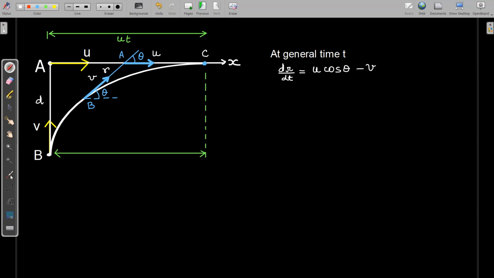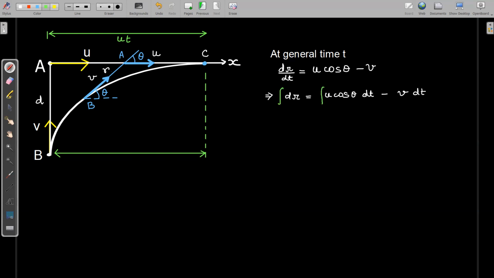So the rate of change of this length r is simply the velocity components along this line AB, and the component which is increasing the length will be considered positive and the component which is decreasing the length will be considered negative. So u cos theta will be positive and v will be negative. If I multiply this equation by dt, then dr equals u cos theta dt minus v dt. Now remember that u and v are speeds of the particles, so these speeds remain constant.